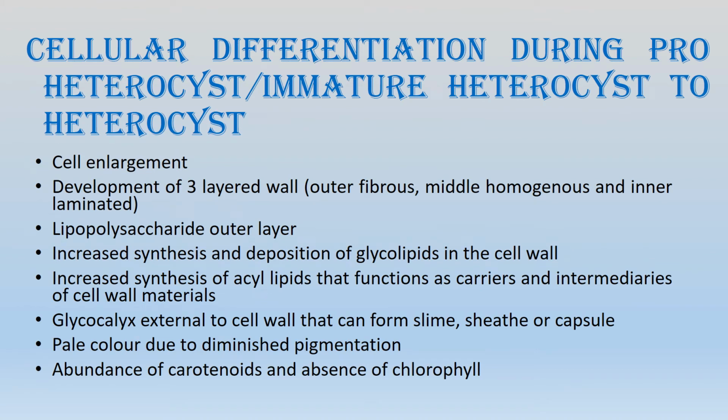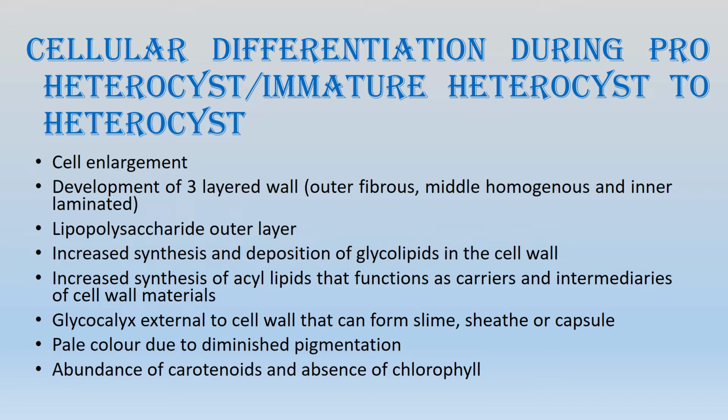Now, this is the pattern formation. I'll be discussing the pattern formation of heterocyst. When a somatic cell becomes a proheterocyst, that is the immature heterocyst, the process is initiated by enlarging of the cell. The cell becomes enlarged, the walls become much thicker, there is more synthesis of this wall material, and the wall becomes completely three layered.